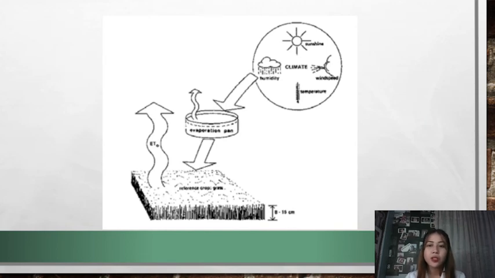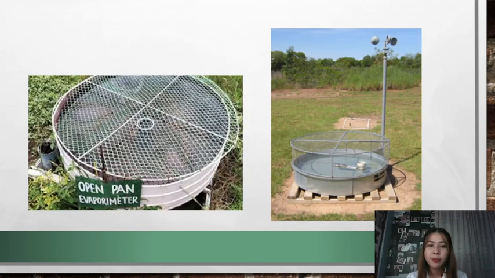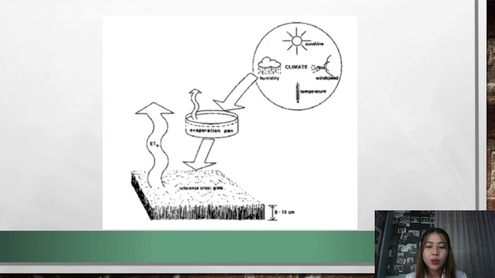So this works on the principle of the evaporation pan. The pan is installed in a field like the example here, and the pan is filled with a known quantity of water. So the surface area of the pan is known and the water depth is measured. The water is allowed to evaporate during a certain period of time, usually 24 hours. For example, each morning at 7 o'clock, a measurement is taken. If rainfall occurs, this is measured simultaneously.